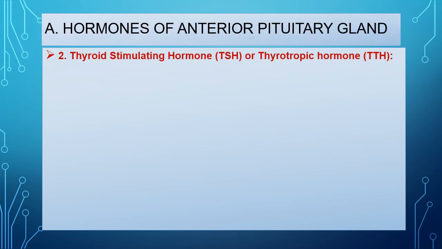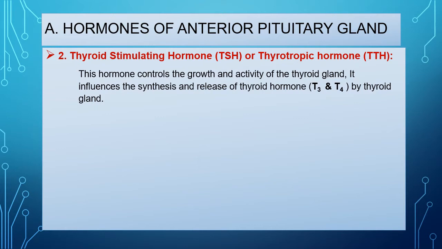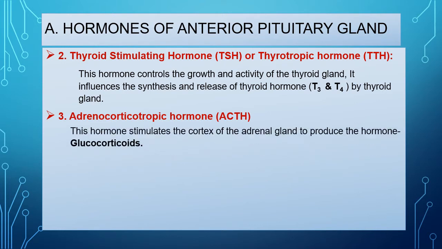Next is the thyroid stimulating hormone, TSH, also known as thyrotropic hormone, TTH. This hormone controls the growth and activity of the thyroid gland. It influences the synthesis and release of thyroid hormones, which are T3 and T4, secreted by the thyroid gland. Next is the adrenocorticotropic hormone, known as ACTH, and it stimulates the cortex of the adrenal gland to produce the hormones known as glucocorticoids.